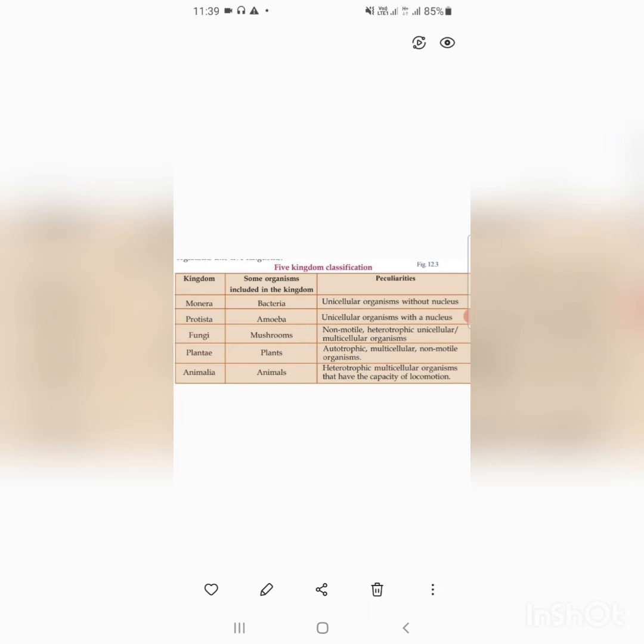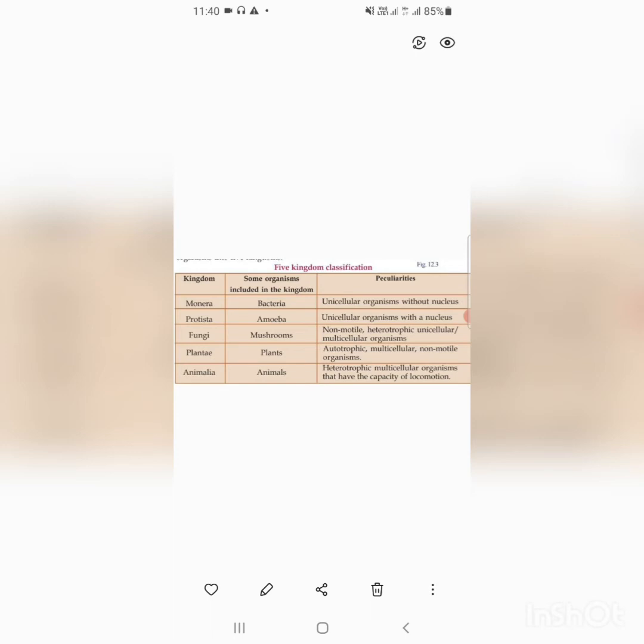Then next, unicellular or multicellular organisms. That means mushrooms, they may be unicellular or multicellular. Next one is Plantae. The organisms included in the kingdom are plants. They are autotrophs. That means they are producers. They can prepare their food with the help of photosynthesis. And they are multicellular and non-motile organisms. That means they cannot move.